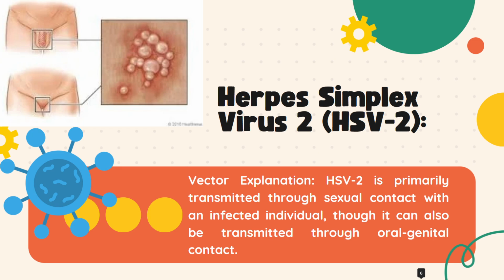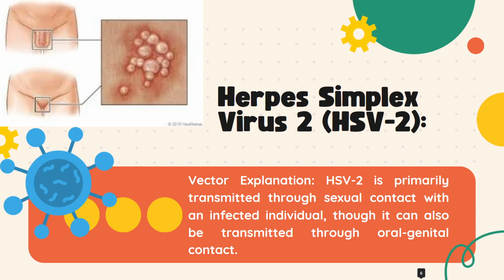Similarly with HSV2, it acts as a vector carrying its genetic material in the form of DNA. Upon infecting a host cell, the virus uses the host cell's machinery to replicate its genetic material and produce new virus particles. And with that, HSV2 is commonly associated with genital herpes, which can be acquired through oral genital contact.